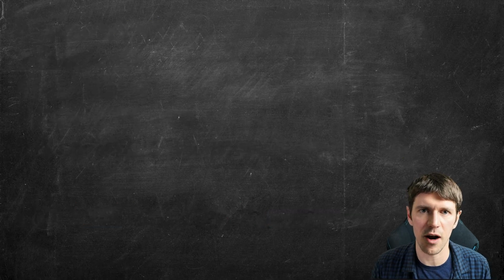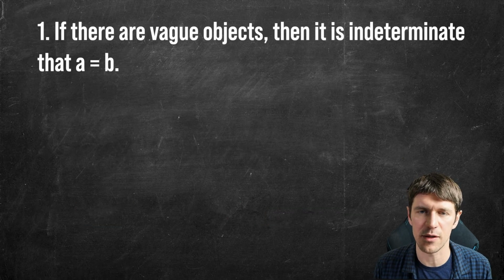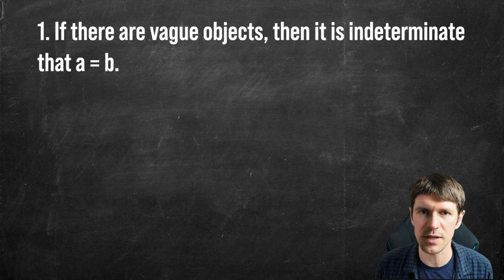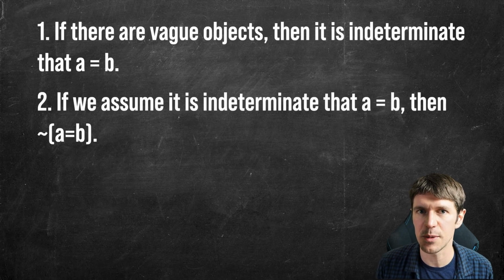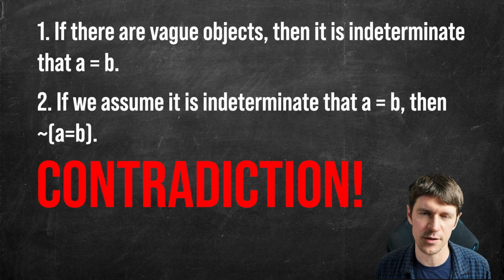So in summary, if there are vague objects, if vagueness is found in the world rather than our description of things, then it should be true to say of some sentences that it is indeterminate that A equals B. But what Evans's argument shows is that if we assume it is indeterminate that A equals B, we reason to a contradiction.